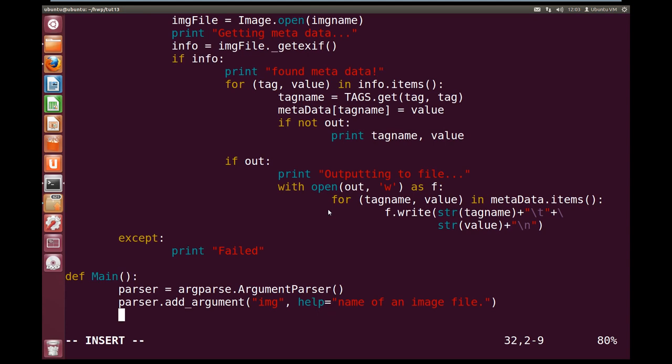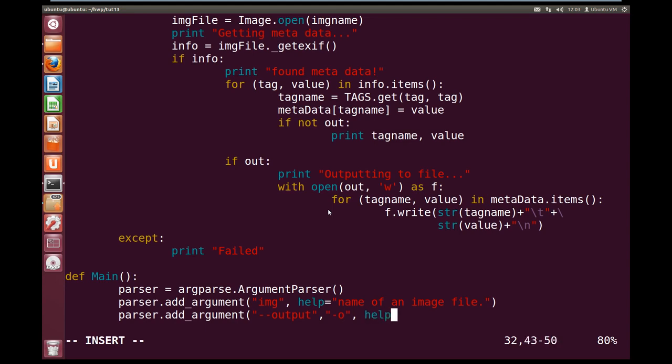Alright, now we need to add our output option. So parser dot add underscore argument, and we're going to use the dash dash output, and it's going to have the shortcut of -o.